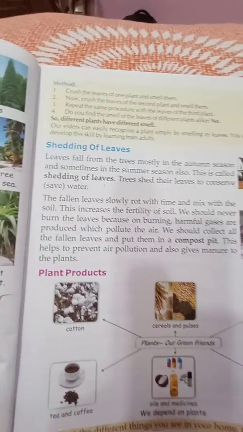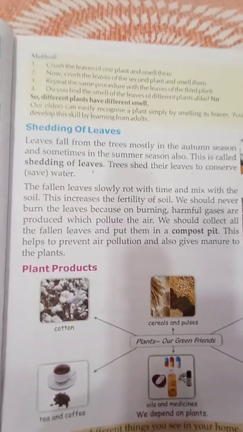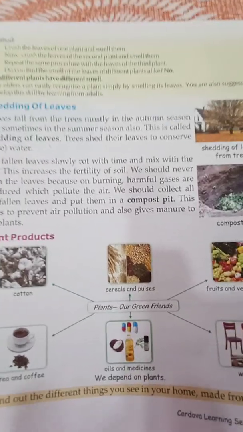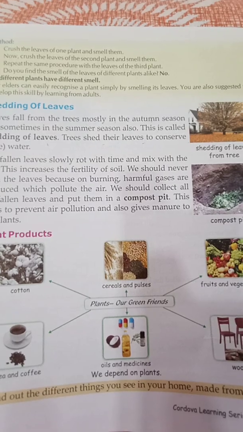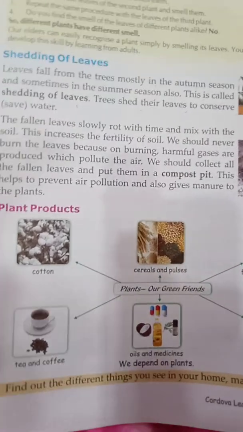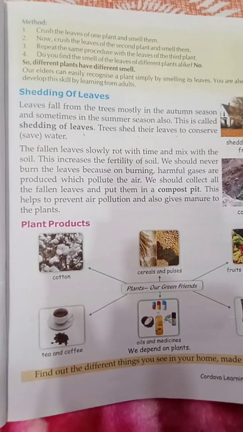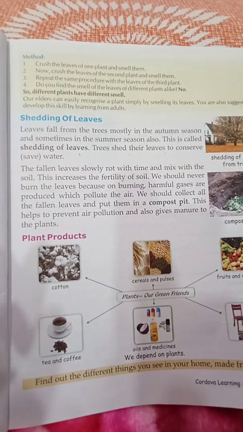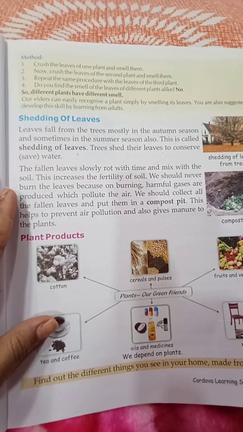save water. Shedding of trees means the trees' leaves become dull, the autumn season comes, the leaves become old, they separate from the tree. They fall from the tree mostly in summer season and autumn season, like spring season, they fall from the trees.